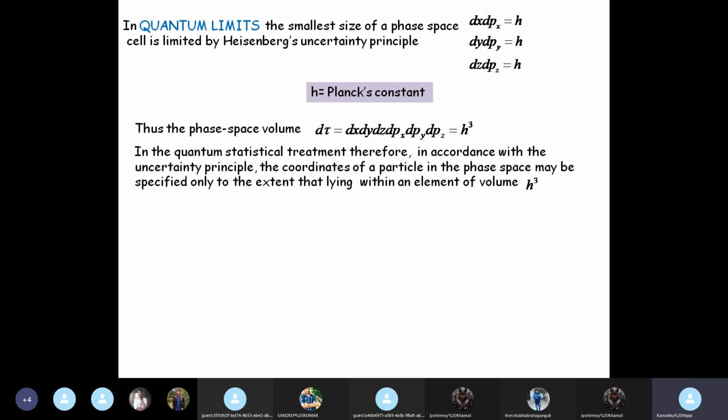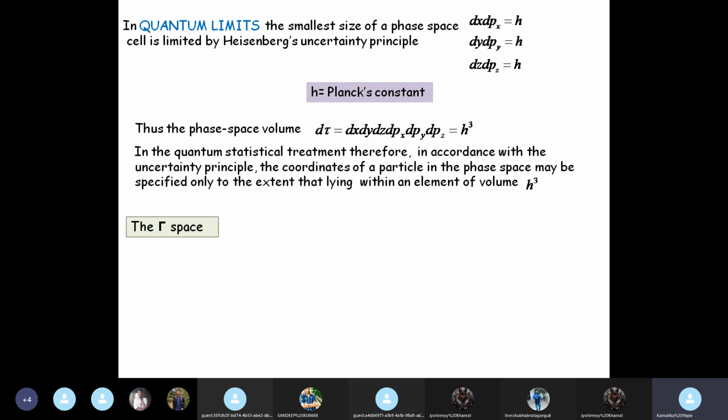Now in the quantum statistical treatment, in accordance with the uncertainty principle, the coordinates of a particle in the phase space may be specified only to the extent lying within an element of volume h cubed. We cannot make a cell smaller than this. Now this has very far-fetched implications, as we will see.